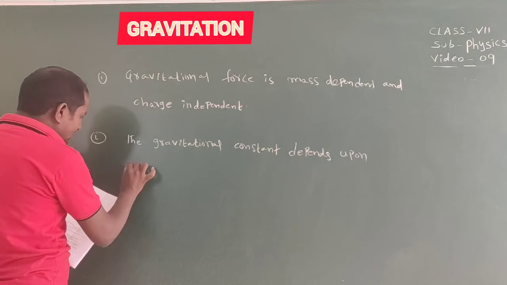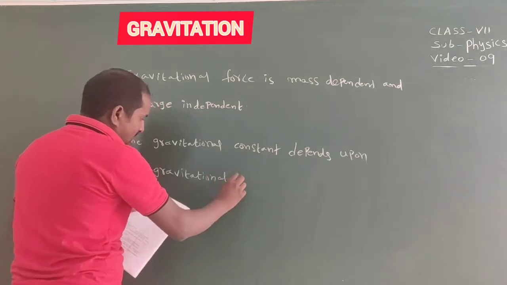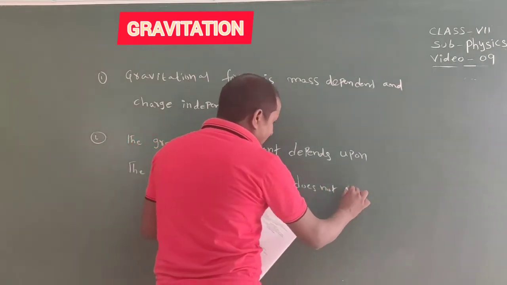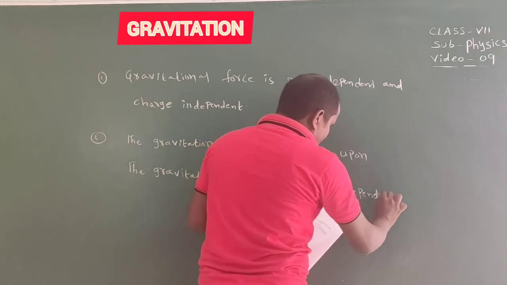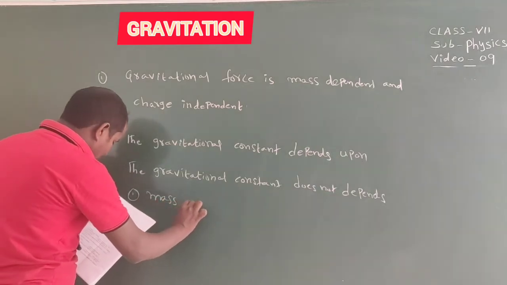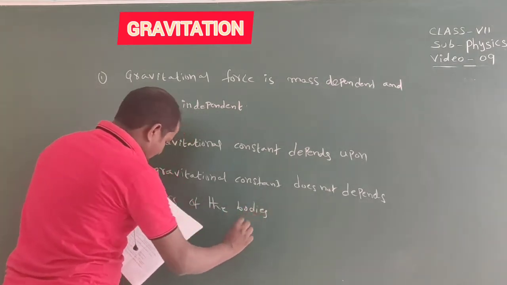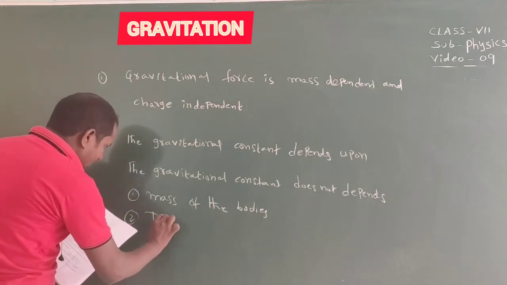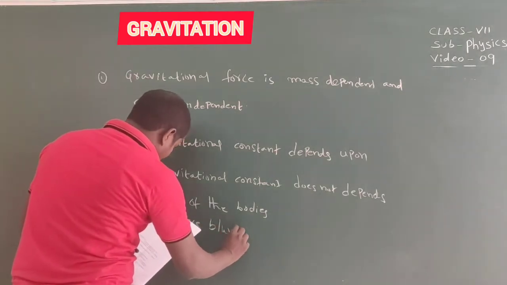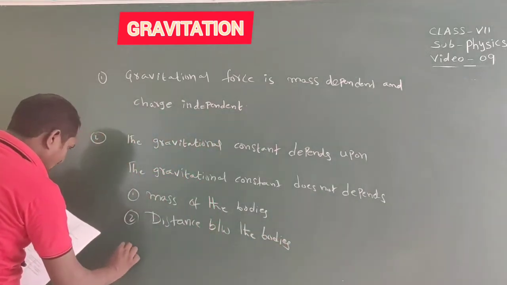The gravitational constant does not depend on the mass of the bodies, the distance between the bodies, or the gravitational constant.